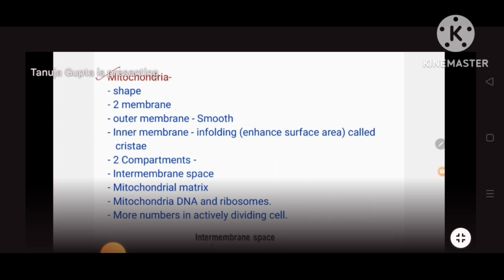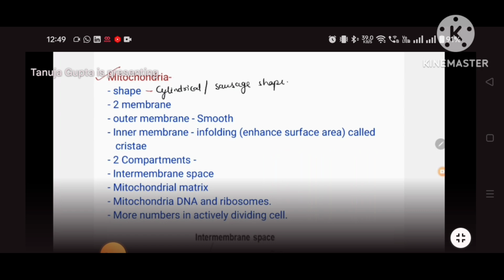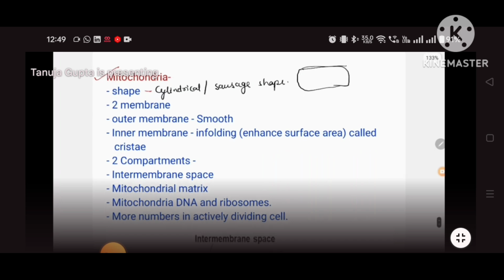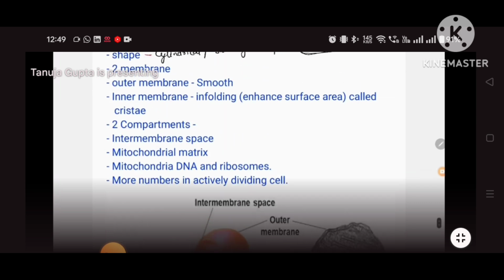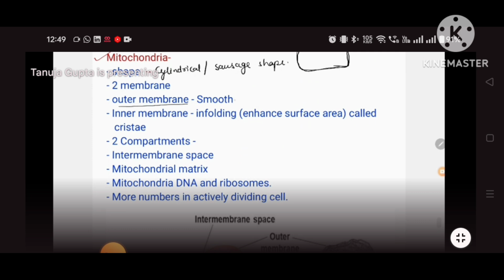Now let's have a look at the detailed structure of mitochondria. So in mitochondria, first of all, its shape: it is basically cylindrical in shape, or it is called sausage shape, like this one, right? It has two membranes. If we draw, there is one membrane, the outer membrane. Let me show over here. It has two membranes. The outer membrane is smooth and the inner membrane has some infolding, which enhances the surface area, and is called cristae.